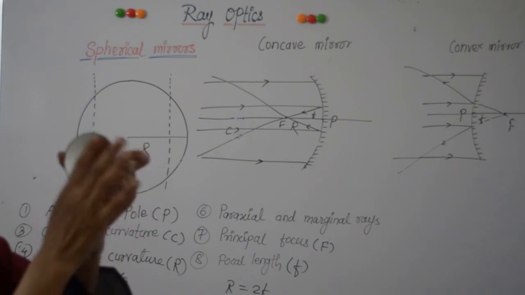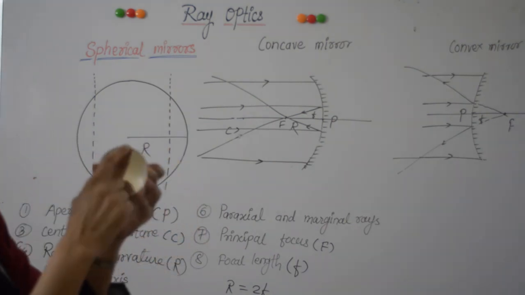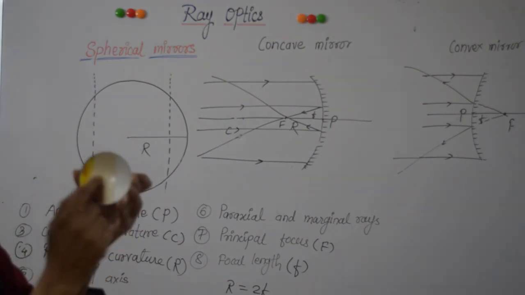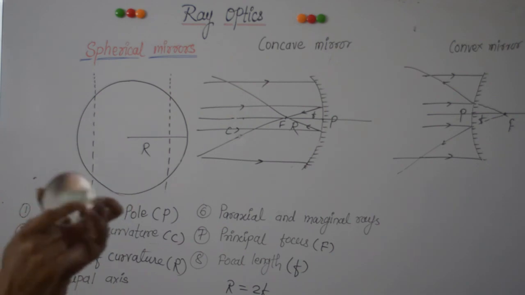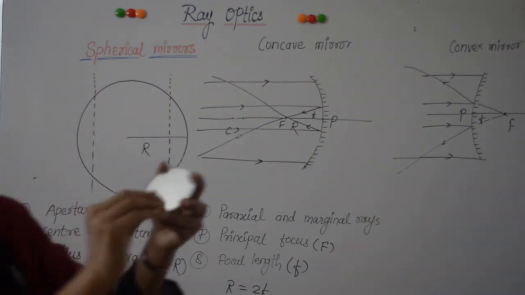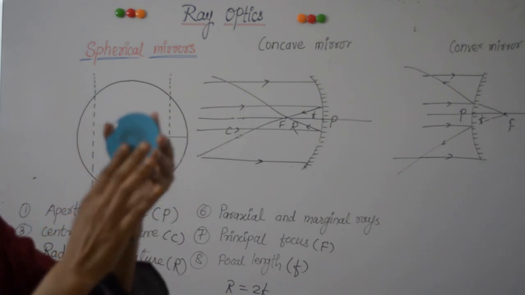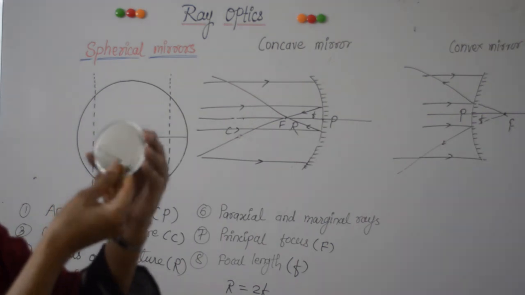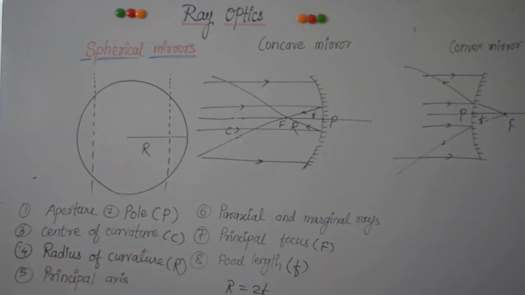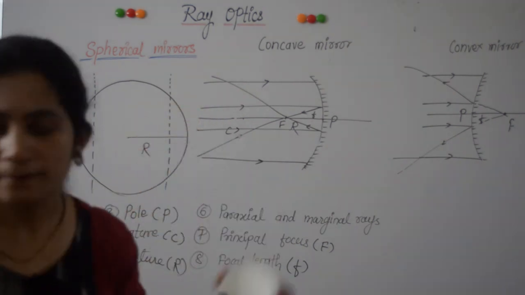Now this part of the concave mirror which is exposed to the light, on which light is incident, is called the aperture. You can measure the diameter, which is nothing but the aperture of the spherical mirror. And this is a convex mirror in which the concave part is silvered and coated with some paint, and this convex part, which is the outer bulging part, acts as a reflecting surface, and this is the aperture of this convex mirror.